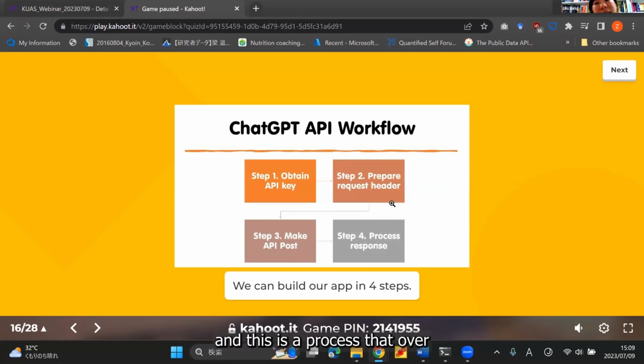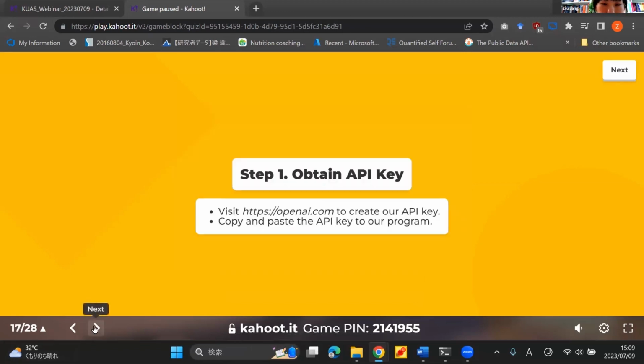So yeah, the workflow looks very simple, four steps, but in each step, there are a lot of details to pay attention to. So first, we need to obtain the API key. And in order to do so, you need to visit OpenAI.com to create your API key.